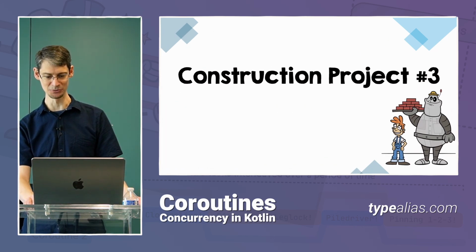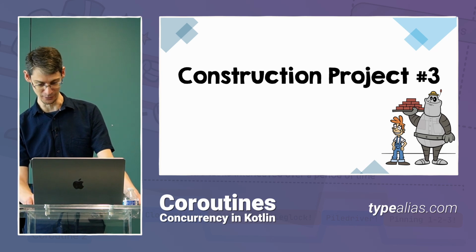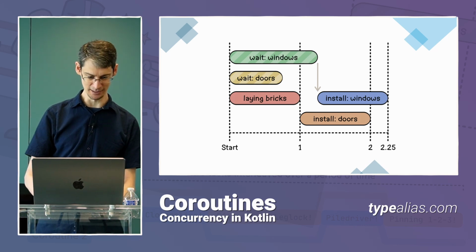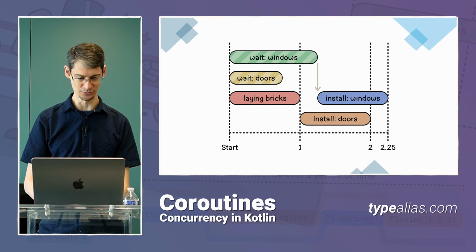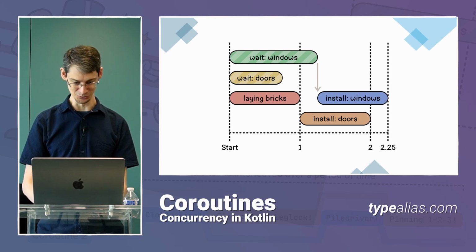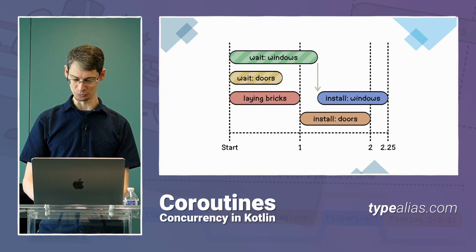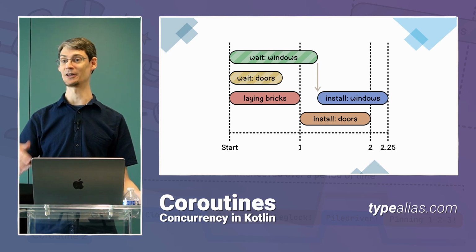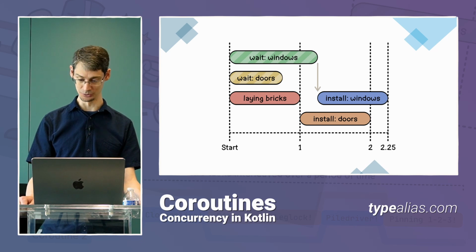Well, when the next work order came in, Rusty was very excited to try out his new crew of robots. And here's how it went. The robots on the I/O team called the warehouses and ordered the windows and doors and watched for their arrival. Meanwhile, the default team got started laying the bricks, and the doors were, of course, delivered first. But the default team wasn't done laying the bricks, and the bricks have to be done before we can install the doors and windows. As soon as the bricks were done, they started installing the doors because they were available and ready to go. And then, as soon as the windows arrived, another robot on that same team got started on installing the windows. And this saved even more time than the previous project.